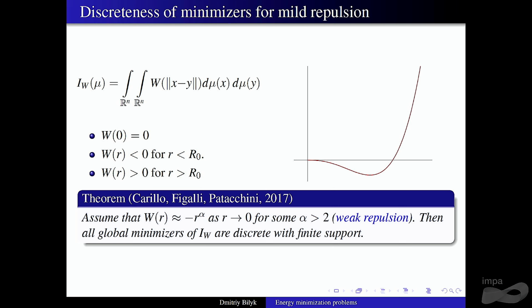Right, so basically we see from two different points of view that this weak repulsion leads to the existence of discrete minimizers. When alpha is greater than 2, that means that this here is super flat near 0, so the repulsion near 0 is super weak, right?